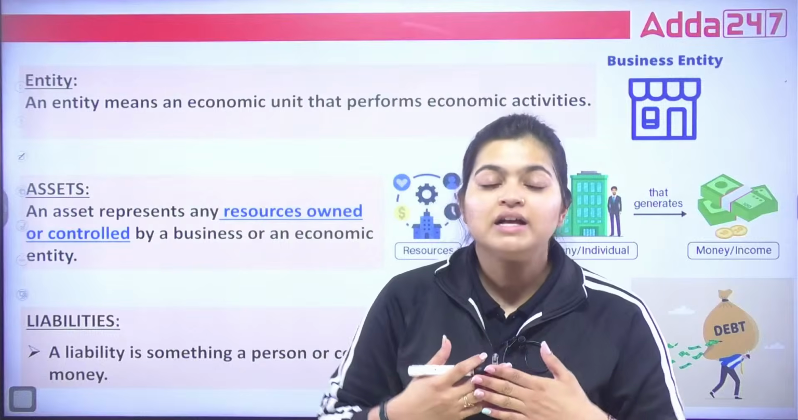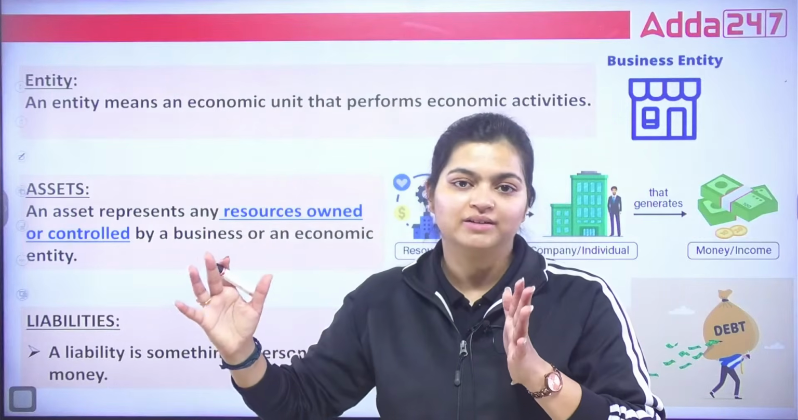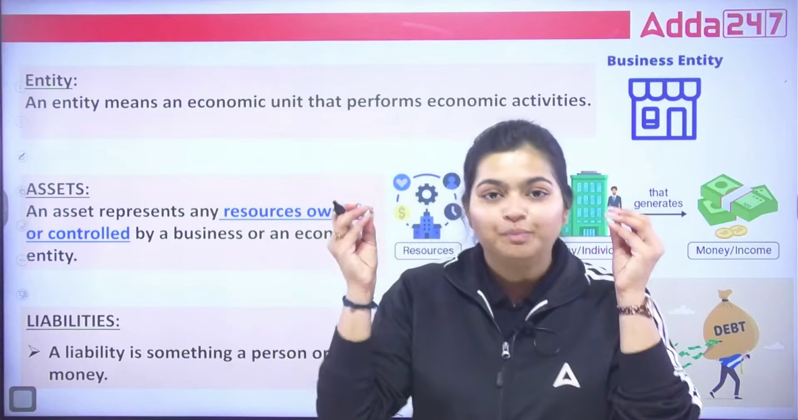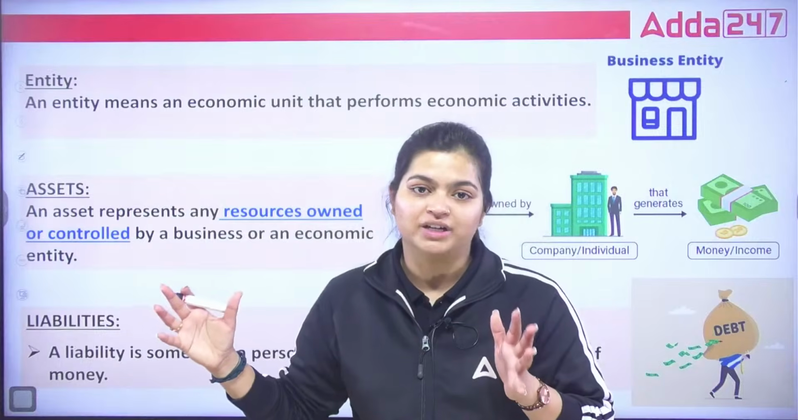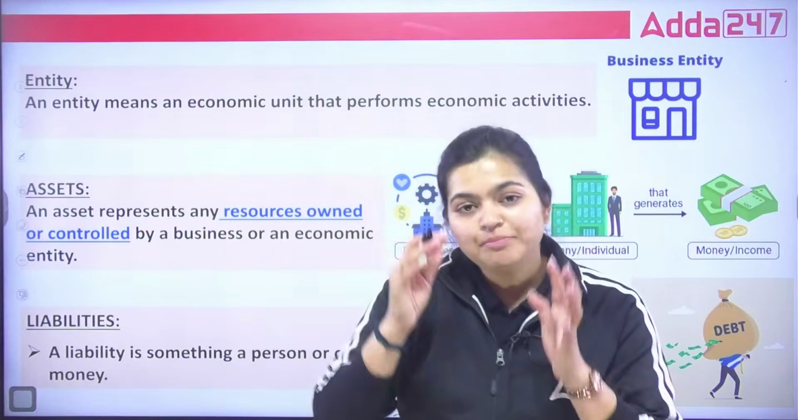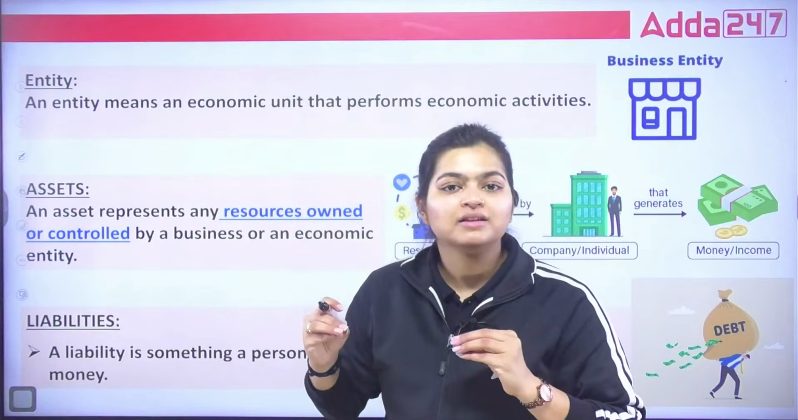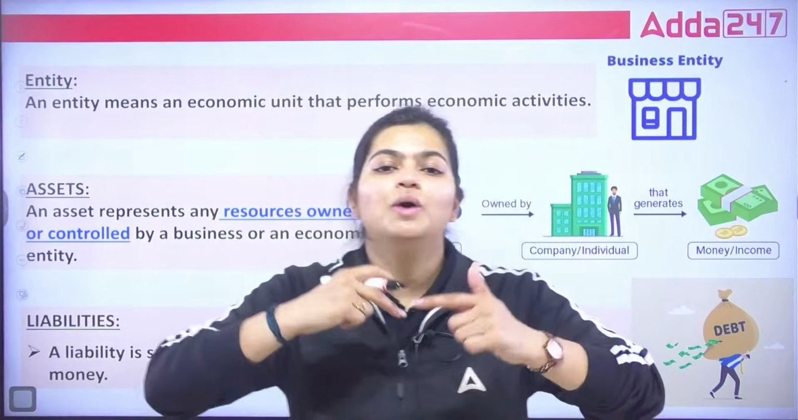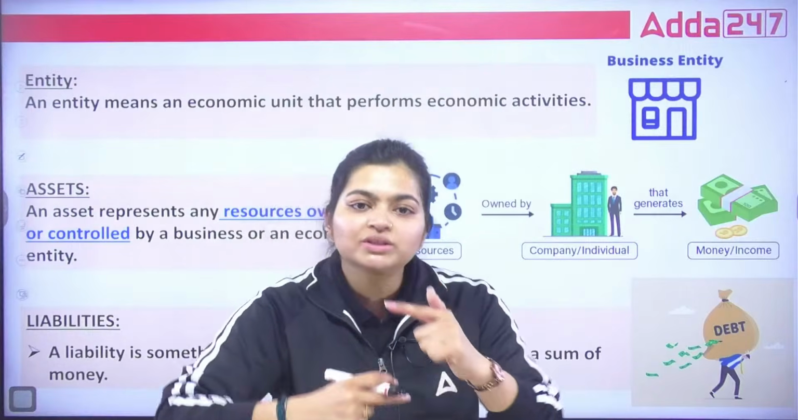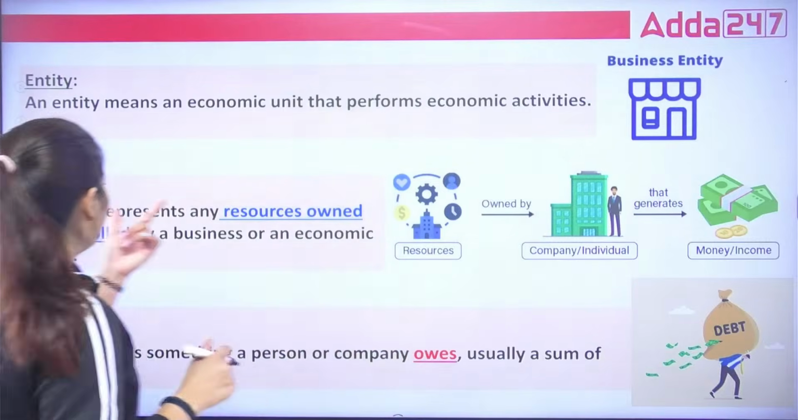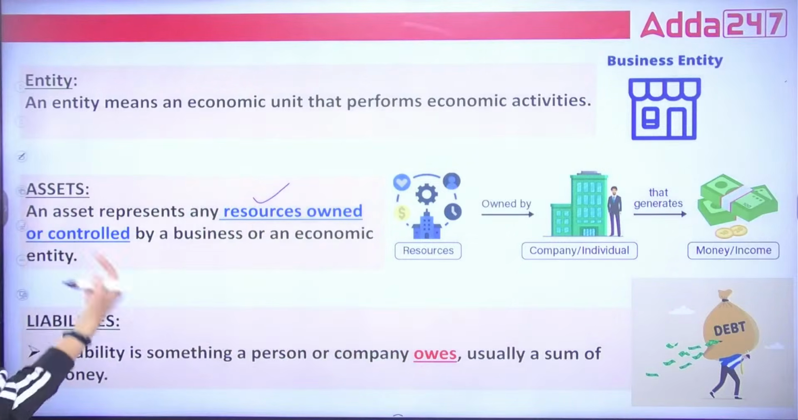Okay? An asset is what? Something which will give me long-term benefit. I purchase land, that will give me long-term benefit. I purchase a building, that will give me long-term benefit. Remember, long-term benefit needs to be there. I purchased this machine, this will give me long-term benefit. Because of these assets, you are able to run your business smoothly. So, that is your asset. Correct? So, assets are any resources owned or controlled by a business or an economic entity.